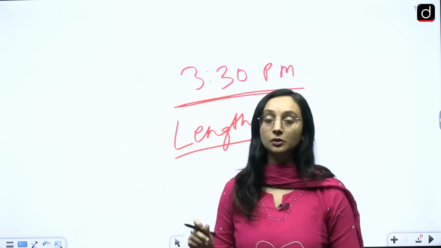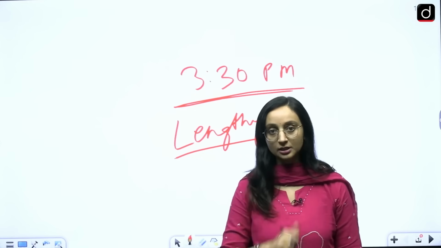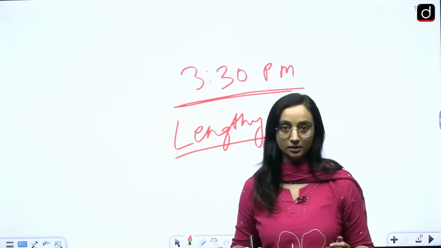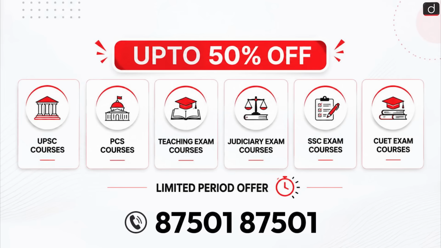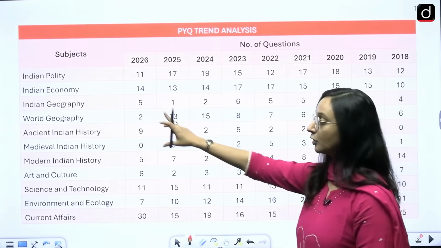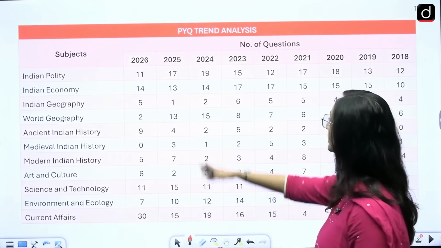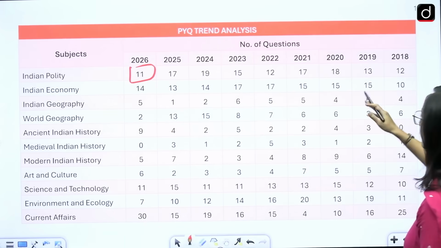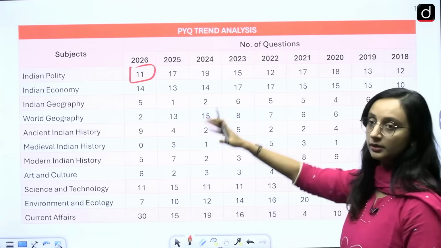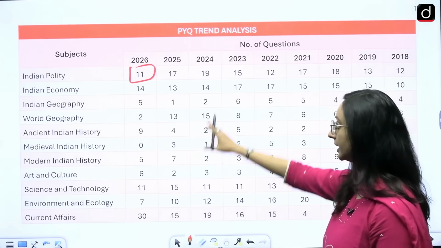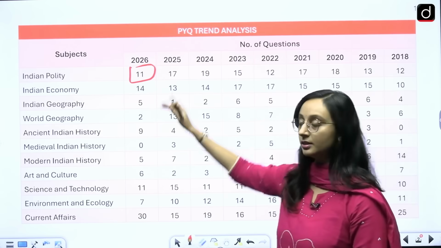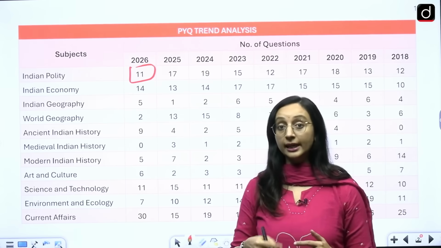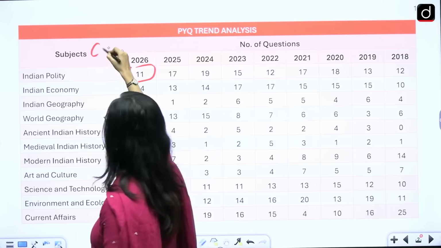Having said that, we are going to look at the subjects and the number of questions that have been asked, and whether it was in line with the trend of the past 7-8 years. So when we talk about the subjects, from Indian polity we see 11 questions. Over the past years it has been somewhere around 17, 19, 15, 12, 17, 18, 13, 12. So yes, more or less on the same lines. Definitely lesser than in the previous 3 years, when the number of questions was higher. And also case study questions, even in polity, we see some case study questions.